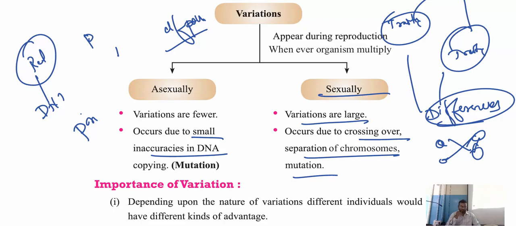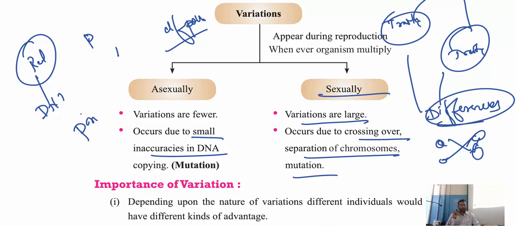Full stop. Next line. This results in variations in the individual.